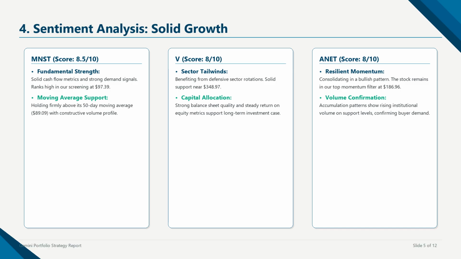MNSD recently hit new technical peaks, supported by pricing power and strong operating margins. The technical setup remains bullish, holding above its 50-day moving average of $89.09. V has seen positive institutional buying, backed by a robust fundamental growth profile. Its operating cash flow margin ranks in the top decile of its peer group. Finally, the fifth stock in this group, ANET, maintains strong support due to business tailwinds and secular spending growth, despite experiencing some recent short-term profit-taking.